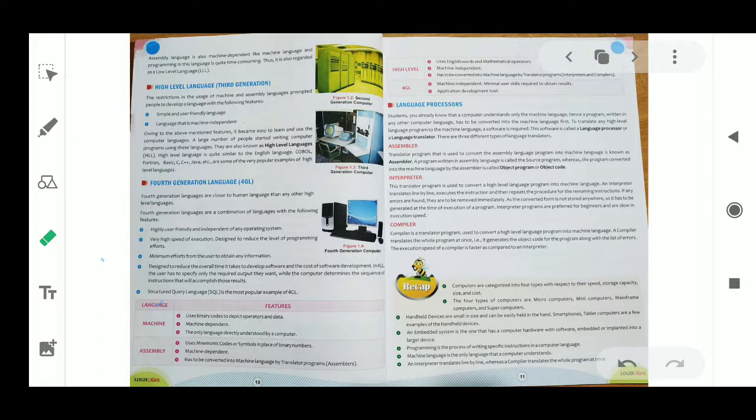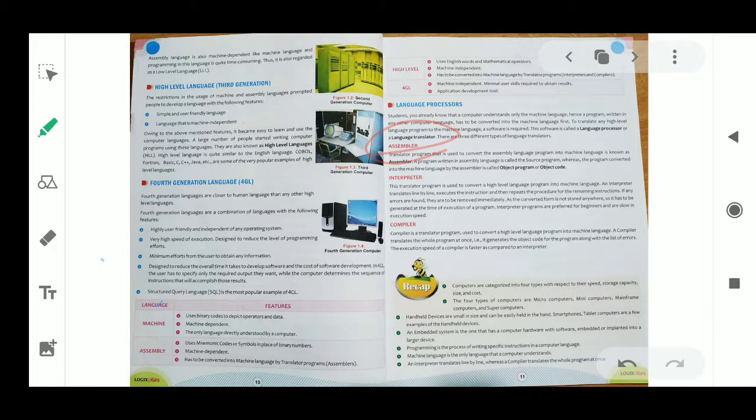Next, the first is your assembler. What is assembler? This assembler is a translator program that is used to convert assembly language program into machine language. Suppose I am a software programmer and I write a program for the computer in assembly language. What will the assembler do? The assembler will convert this assembly language program into a machine language program that the computer can understand. So that is called assembler.